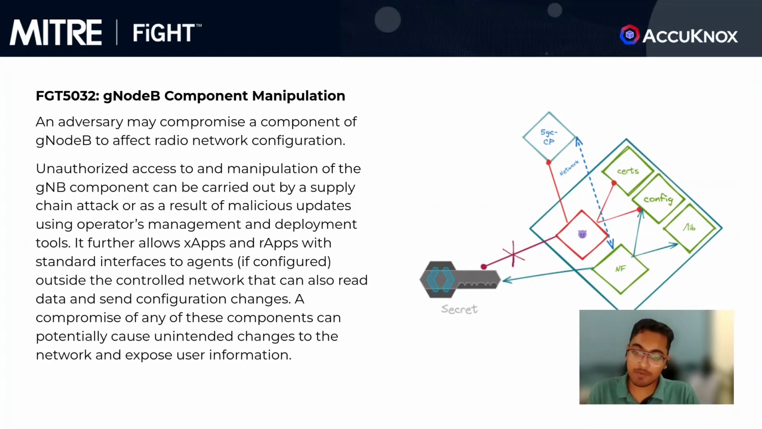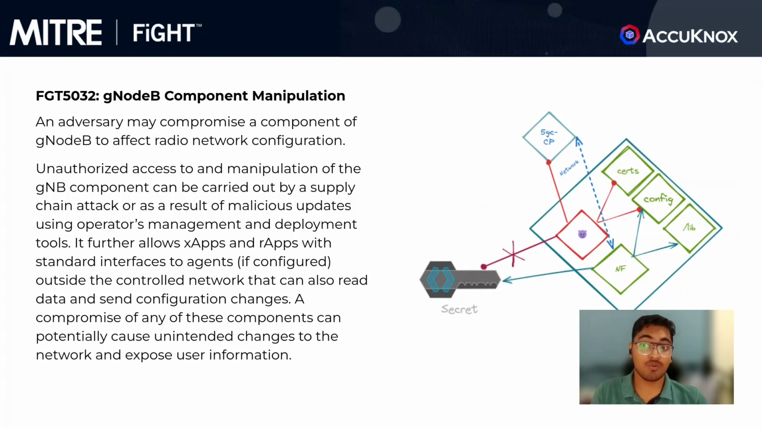The final tactic that we will talk about today is gNodeB component manipulation. An adversary may compromise a component of the gNodeB to affect the radio network configuration. The gNodeB is the entity where the user equipments route their traffic to the control plane, and any unauthorized access to and manipulation of the gNodeB component can be carried out by a supply chain attack or as a result of malicious updates using operators' management and deployment tools.